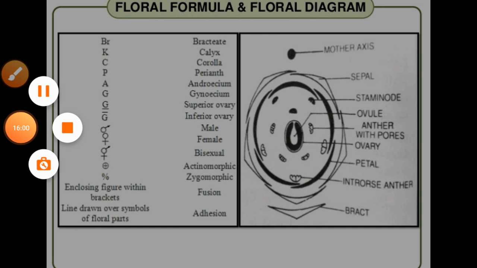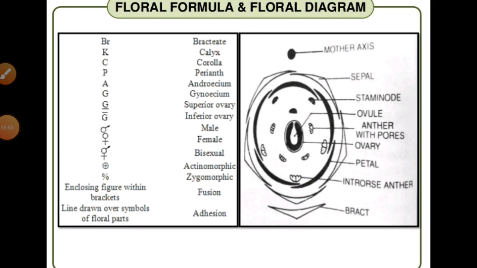And students, if we want to discuss the different families, we need to identify them easily with the help of this flower formula. So students, you all must try to learn them properly.